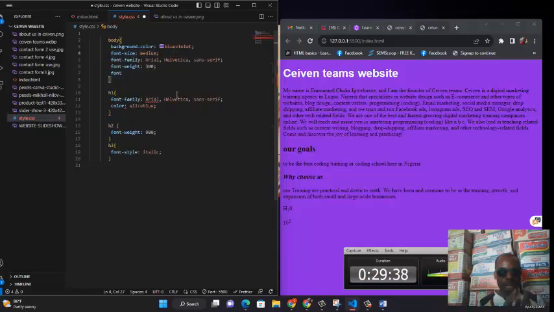So what am I trying to do? Remember, the body contains everything in our HTML. All the pages in our HTML take on the sizes we've defined. Now we've defined this size. Let me explain what I want to explain.